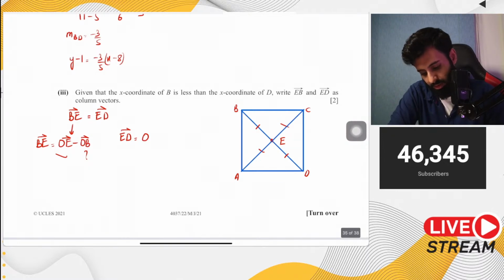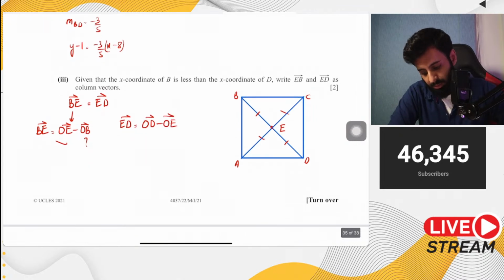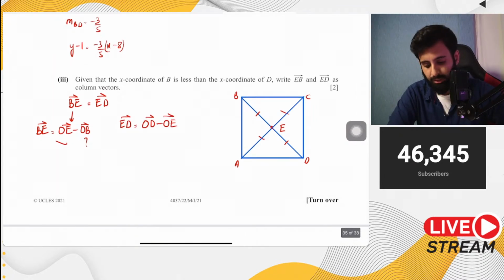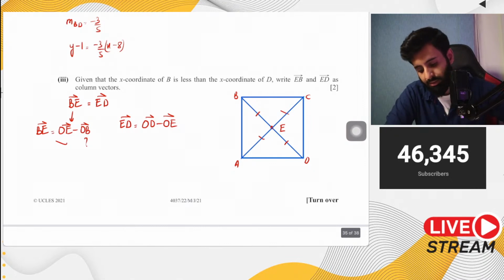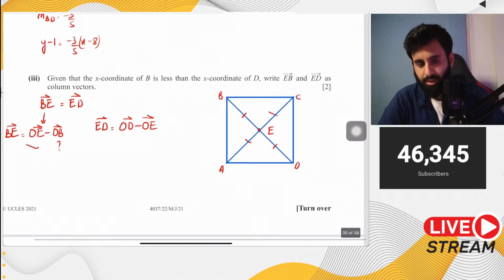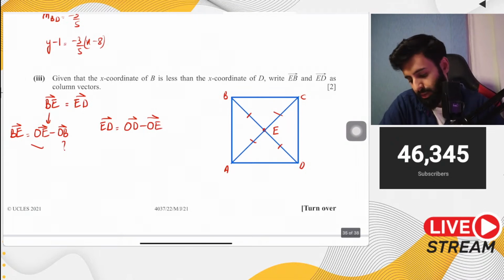Wait a minute. OD minus OE. Now, if you think about it, we might think for a second that we don't have ED, but technically that's not the case. We do have ED. Why is that? That's because when we found out the gradient, we ended up with ED.